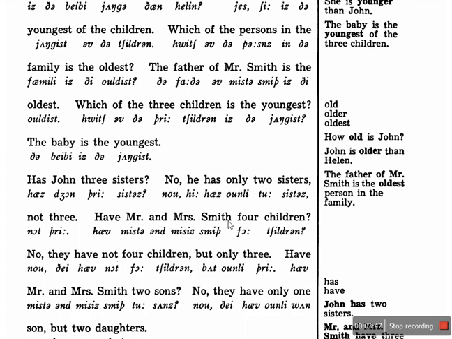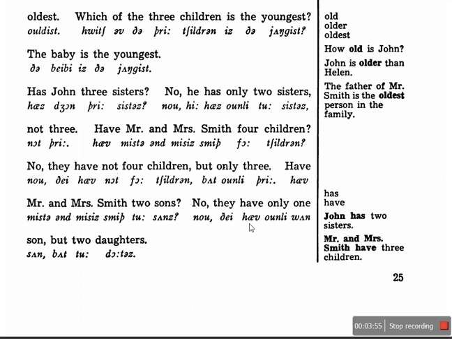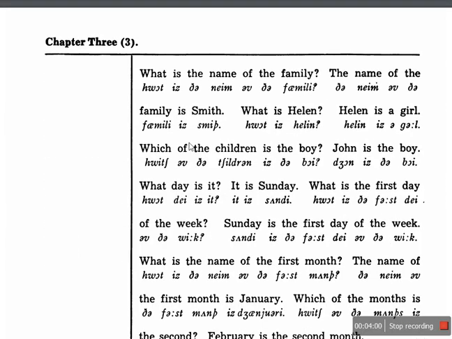Have Mr. and Mrs. Smith 4 children? No, they have not 4 children, but only 3. Have Mr. and Mrs. Smith 2 sons? No, they have only 1 son, but 2 daughters. What is the name of the family? The name of the family is Smith. What is Helen? Helen is a girl.